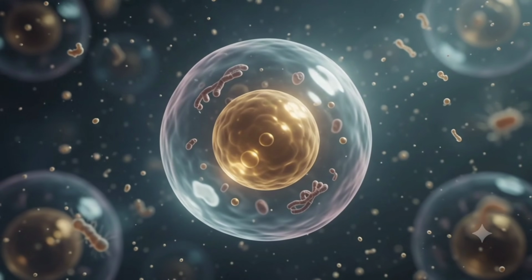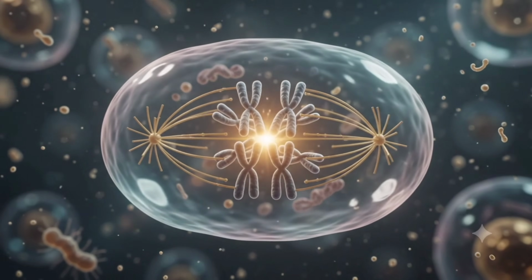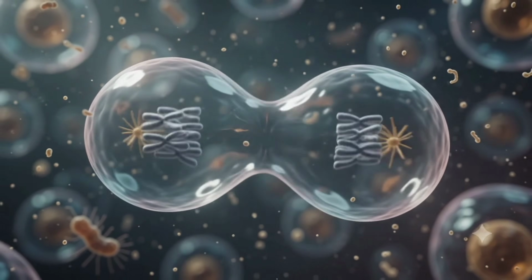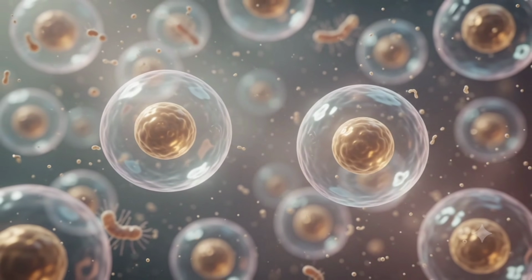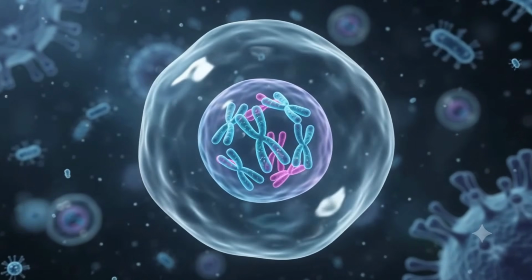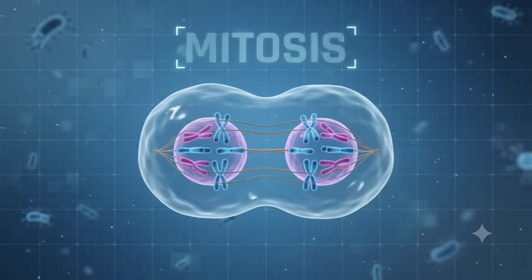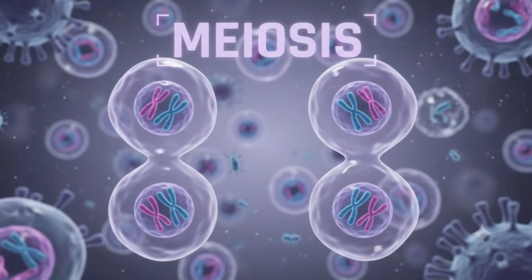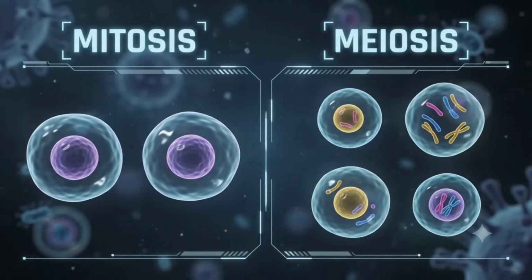Cell division is how a parent cell produces new daughter cells. It is essential for growth, repair, and reproduction. This is the foundation of all life. There are two main types of cell division. Mitosis produces identical daughter cells. Meiosis results in 4 unique gametes.